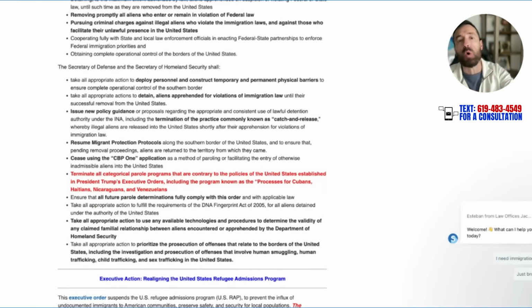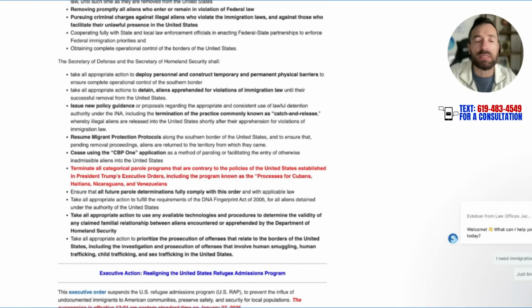terminate all categorical parole programs. This is a big one. All the paroles you've seen for Ukraine, for Venezuela, for El Salvador, that's gone based on this order. And they're going to be Haitians, Nicaraguans, Venezuelans. These programs are now destroyed. They're going to stop using the CBP One application. This was one of the processes for over 1 million people to come to the United States legally to get their documents.